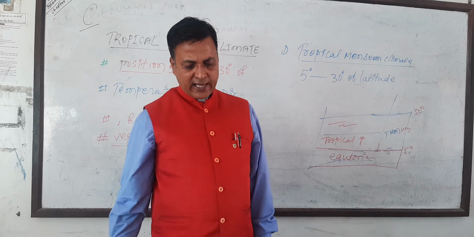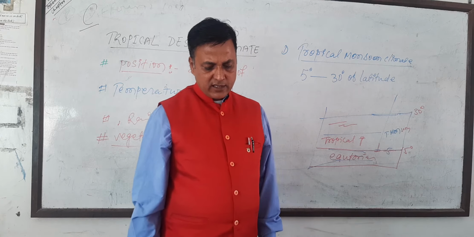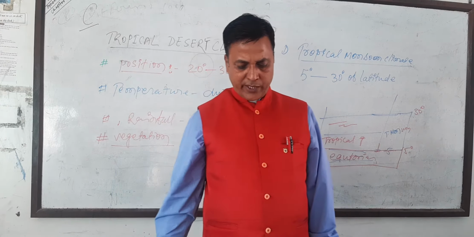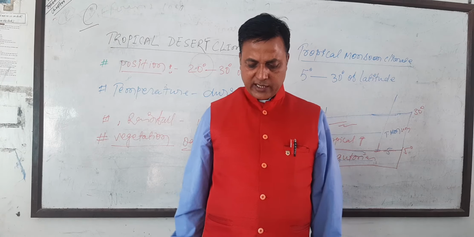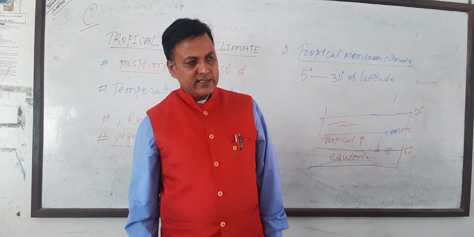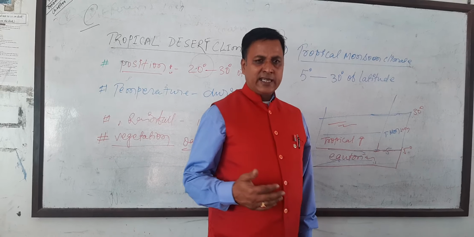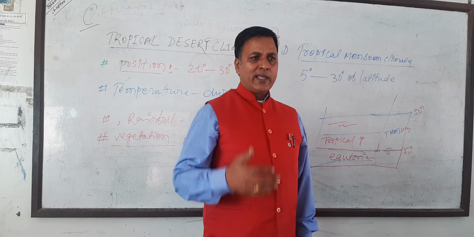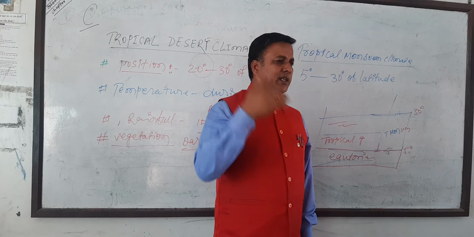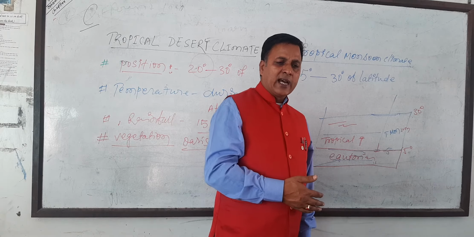In winter, the land has high wind pressure and the sea has low wind pressure, so the wind blows from the land to the sea. In summer, air pressure on the land is low, whereas at the sea it is high.